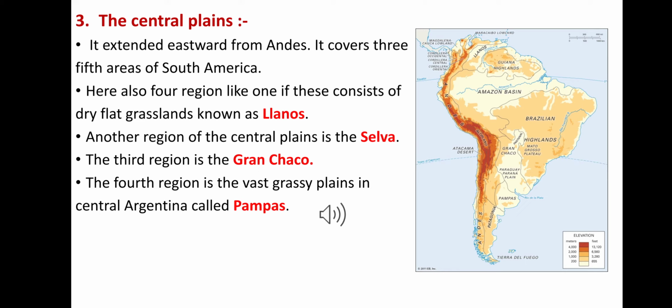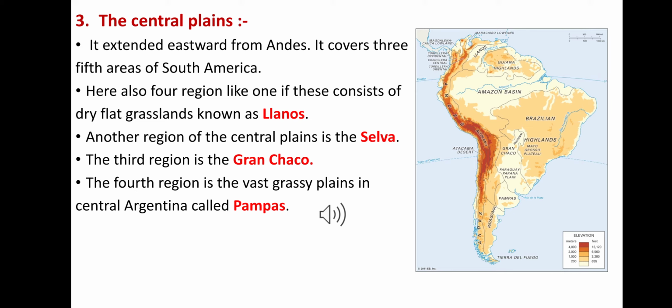The Central Plain extends eastward from the Andes, and it covers about three-fifths of the area of South America. These plains are drained by huge river systems into the Atlantic. There are also four large areas. Number one consists of dry flat grassland known as Llanos, in the basin of the Orinoco River in Colombia and Venezuela. You can see the grassy plain dotted with trees, providing excellent grazing ground.